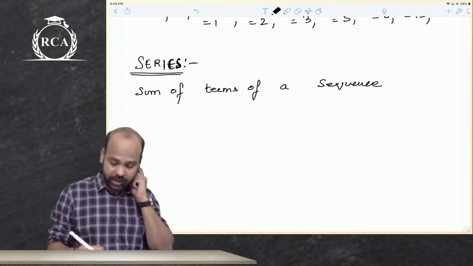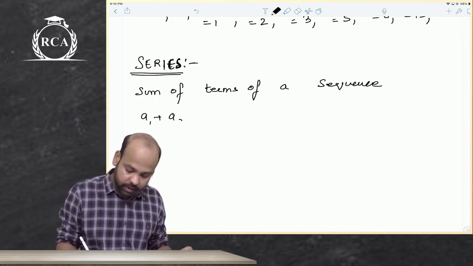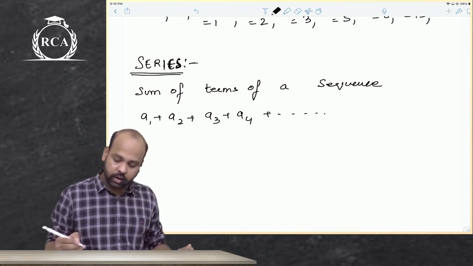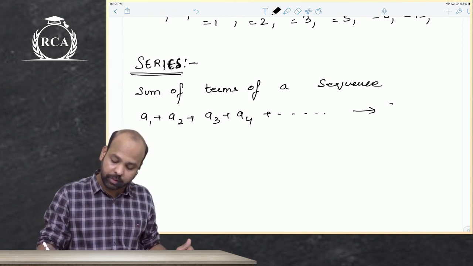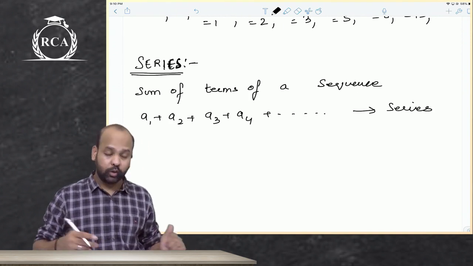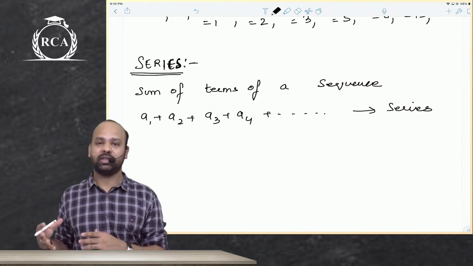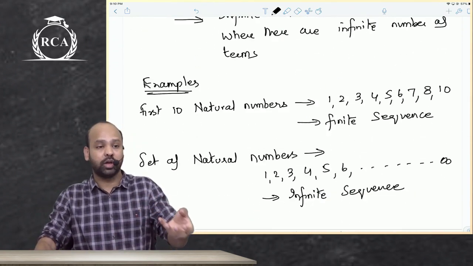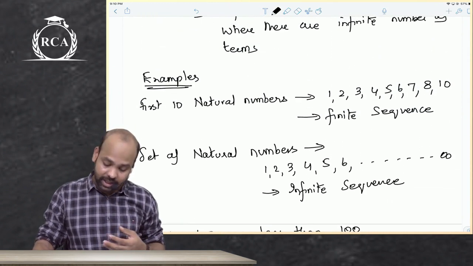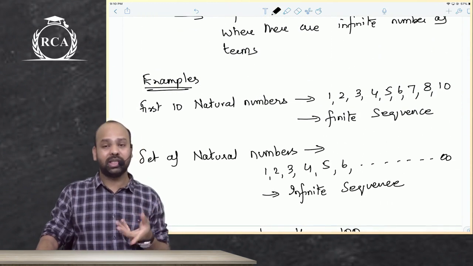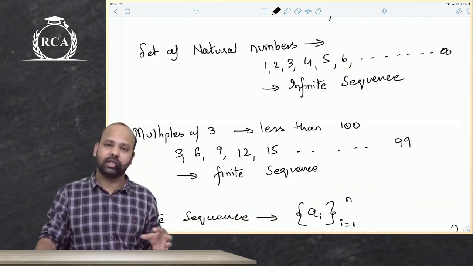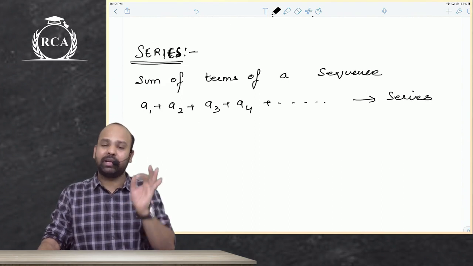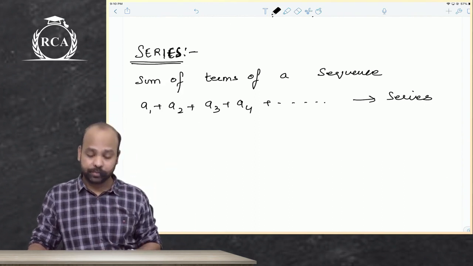So basically, guys, when you write a1, a2, a3, a4, and so on, this is a sequence. When you express them as a summation, instead of merely arranging the numbers and writing 1, 2, 3, 4, 5, 6, 7, 8, 9, 10, it becomes a series. If you just write those numbers, it is a sequence. If you add those terms, beta, it becomes a series. Very simple: sum of terms of a sequence.